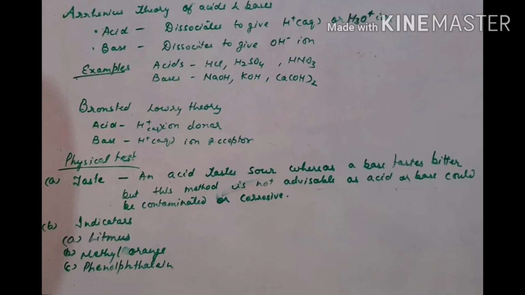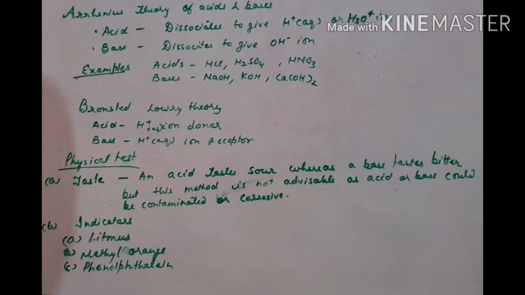Now let us discuss Bronsted-Lowry theory. This theory suggests about the acids that acids are hydrogen ion donors, whereas bases are hydrogen ion acceptors.